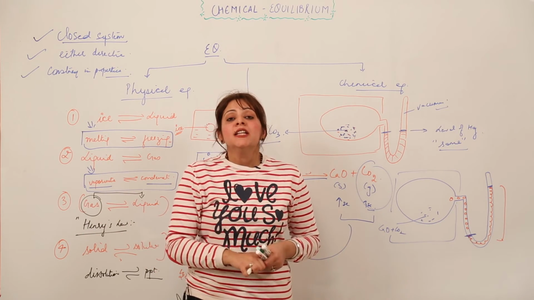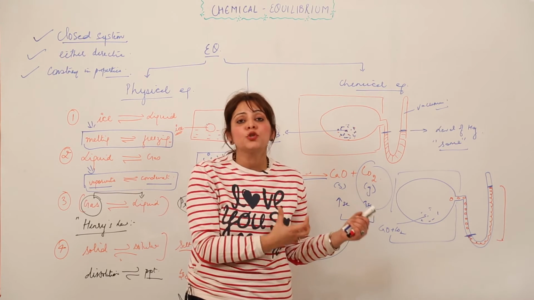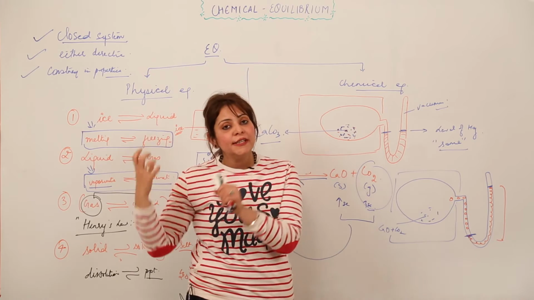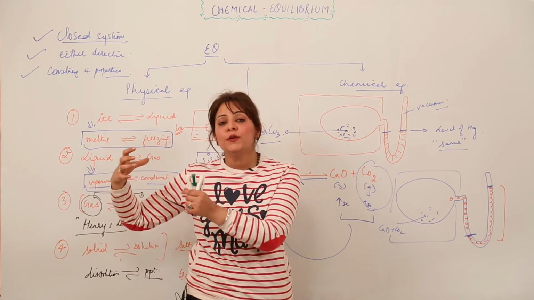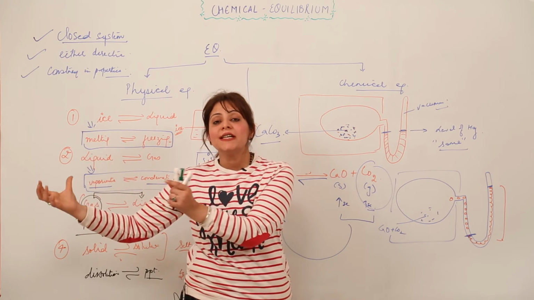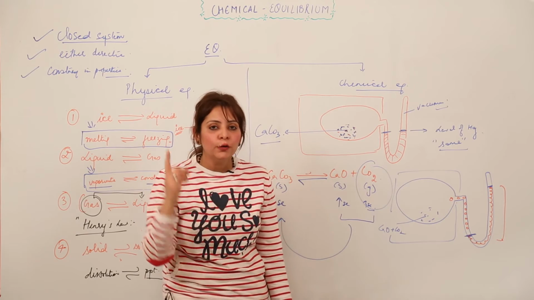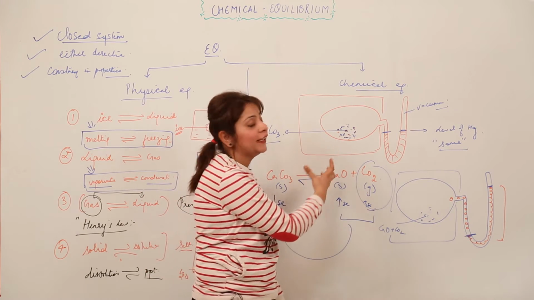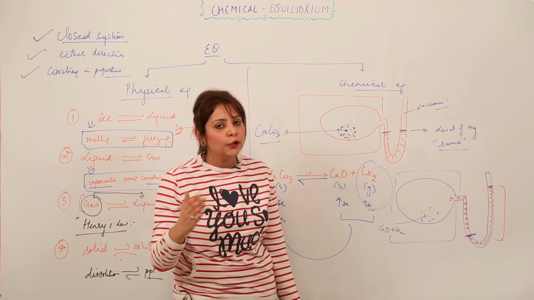Or you can say the rate at which the CaCO3, that is the limestone, is getting converted into CaO and CO2 is the same as the rate at which CaO and CO2 are combining back to give CaCO3. So that indicates the equilibrium, because here we are involving a chemical reaction, that is why it comes under an example of chemical equilibrium, right?